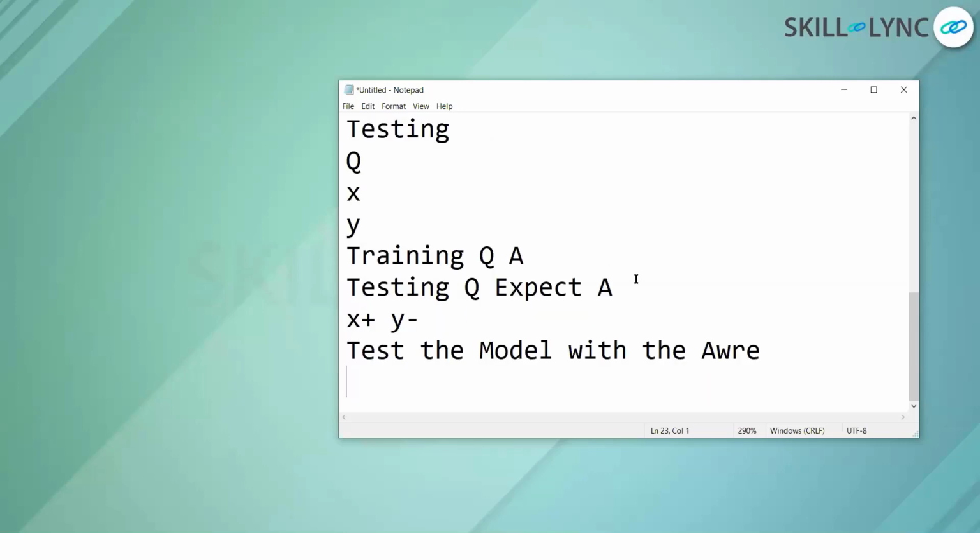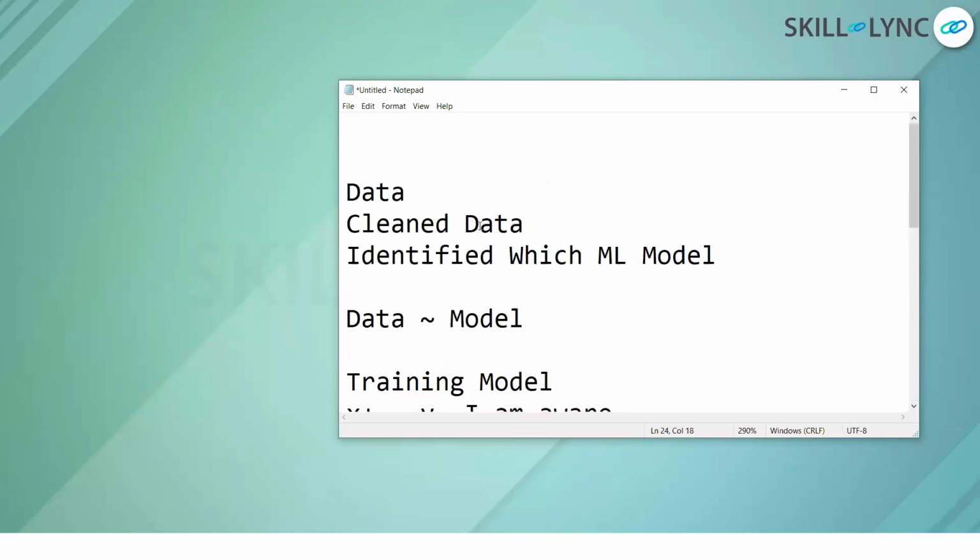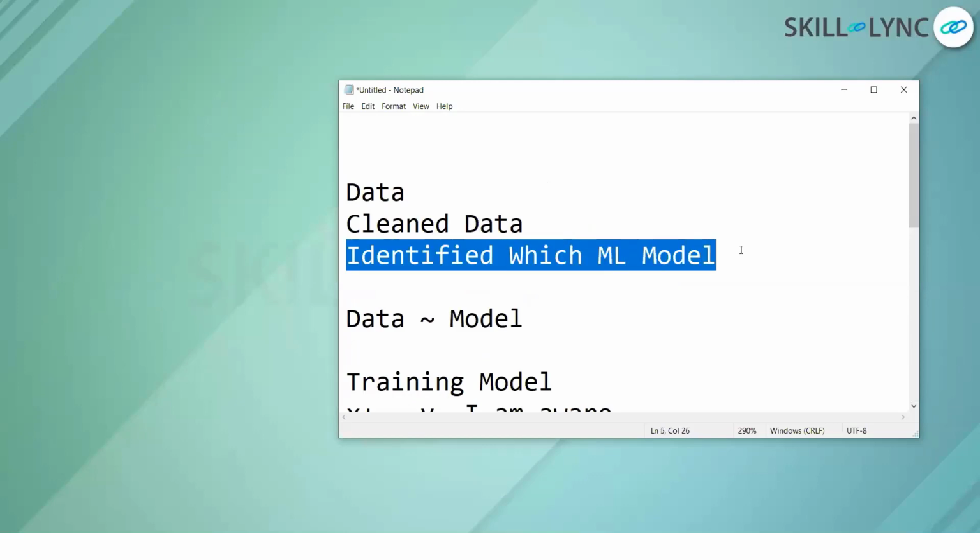When that testing is successful, at that time you will implement the model to do future prediction. This is the case of machine learning algorithms. So what you are doing: you have the data, you clean the data. After that, you identify which machine learning model you will use.